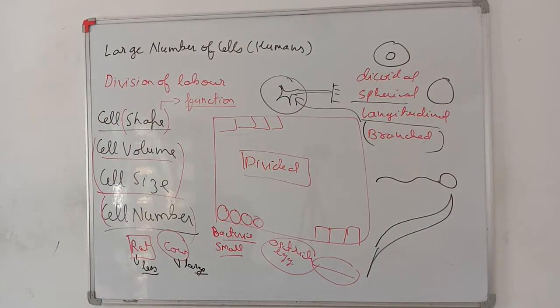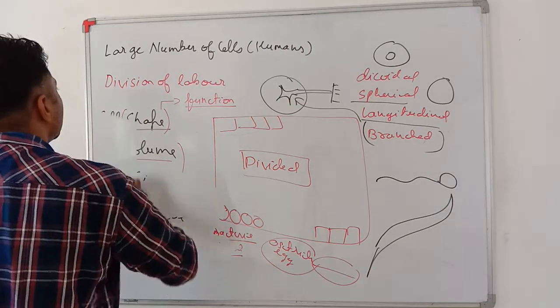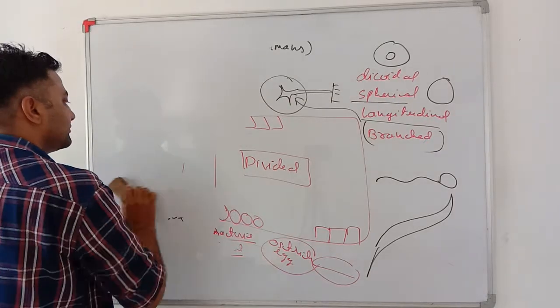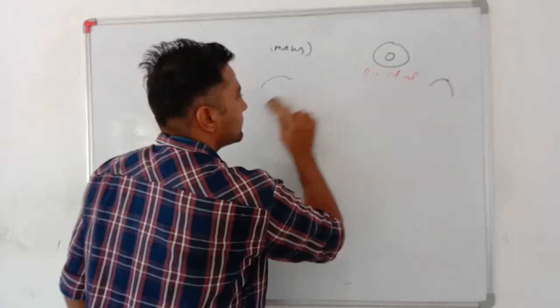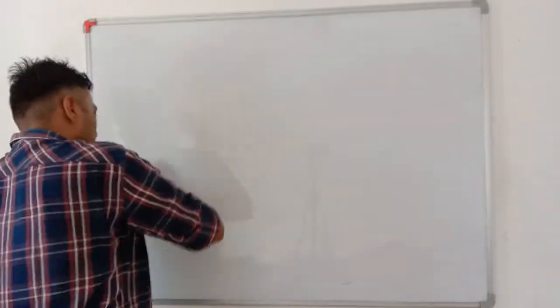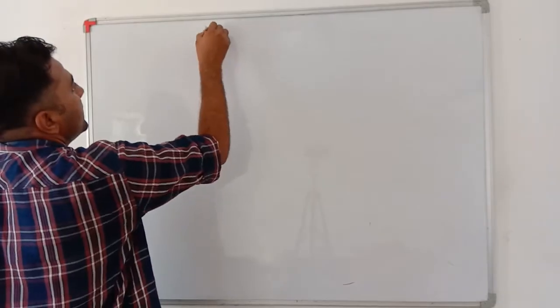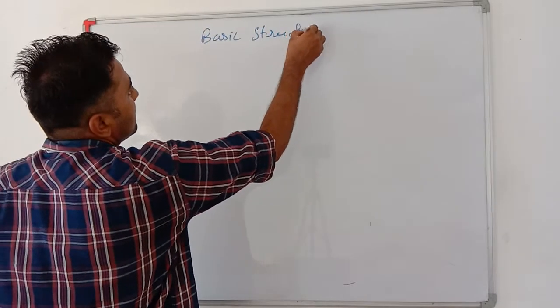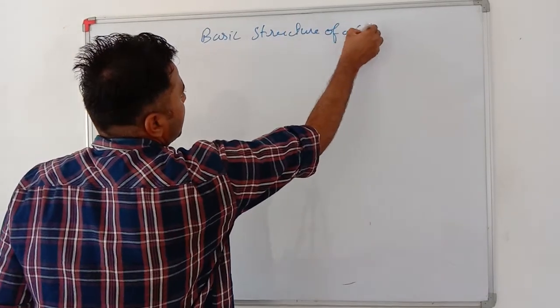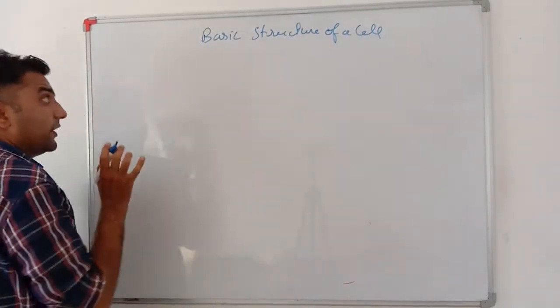Okay dear students, now we will see the structure of a cell. What is the structure of a cell? See my dear students, the basic structure of a cell, very important.